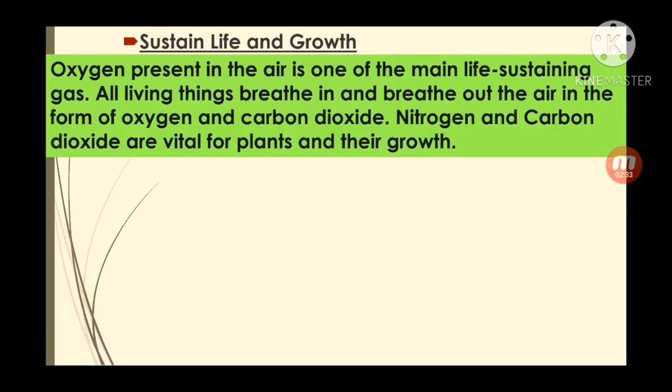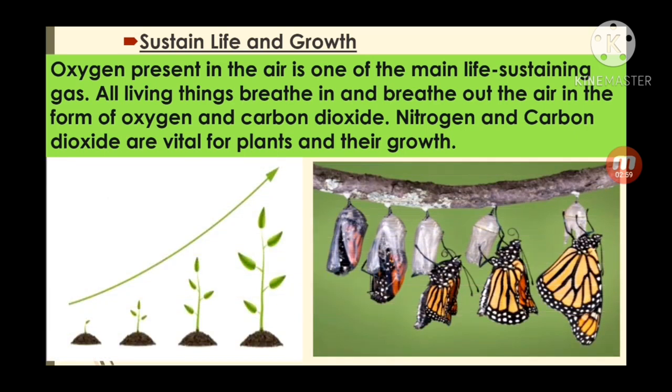Yes, my dear students, nitrogen is also present in your body in the form of protein, and extra nitrogen is very harmful for our body. That's why it is eliminated from our body from time to time in the form of urine, which contains ammonia. You can see it helps in the growth of plants, and the growth of insects.